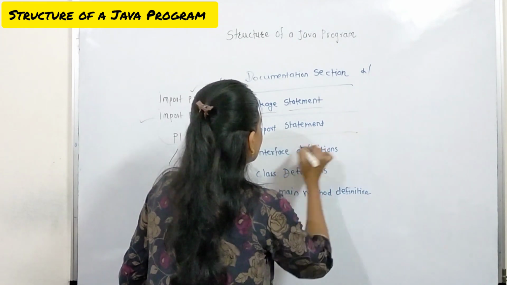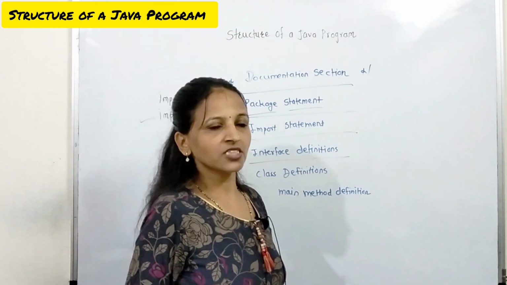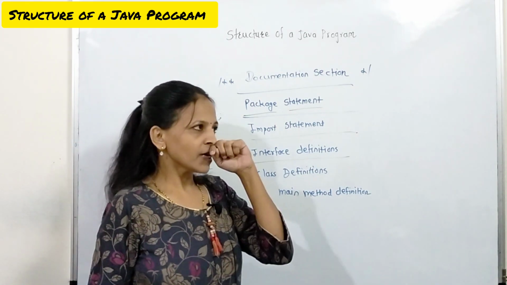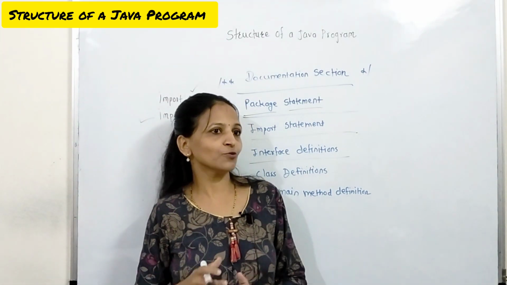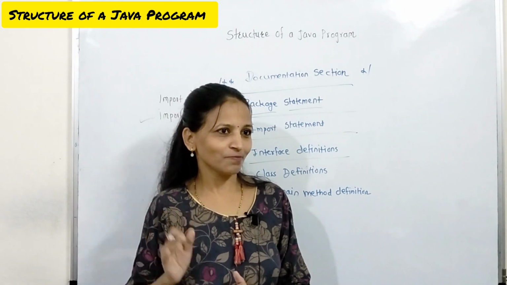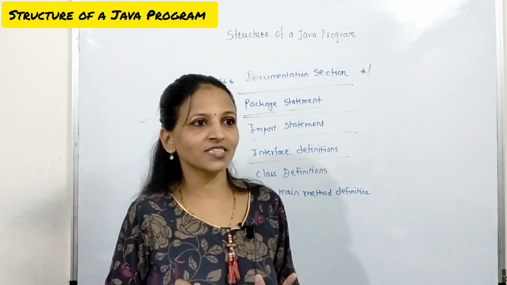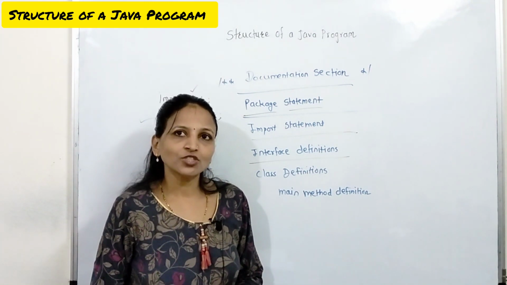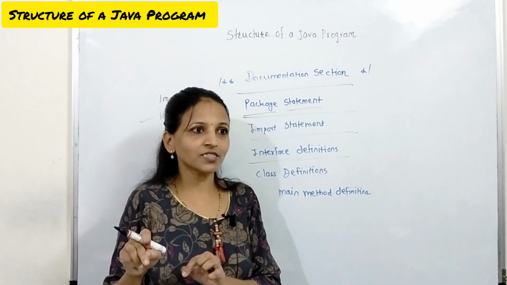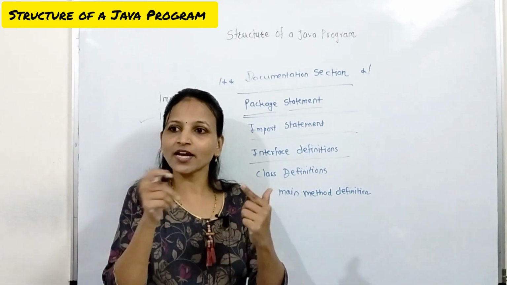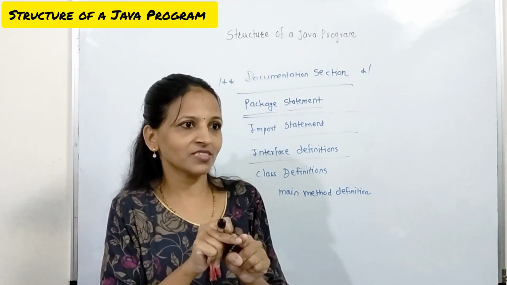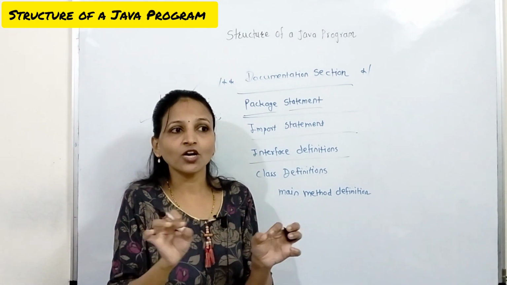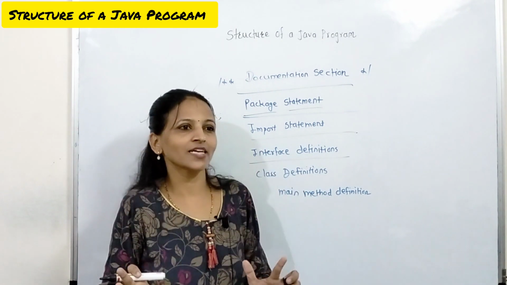Now next, interface. Actually, interface is just like a class. Here we have to just declare multiple methods. Actually we can say that it is just a blueprint to create a class. Blueprint to create a class means what? If you want to represent the structure of a class, you can represent that with the help of an interface. Getting my point? Means in an interface we are not defining anything, we are just declaring.